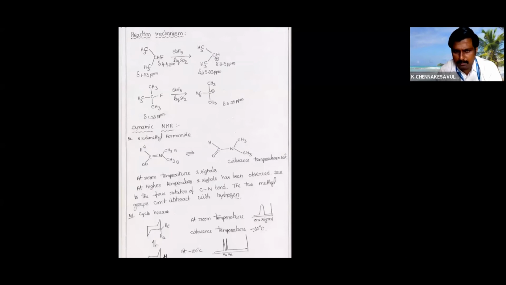Dynamic NMR, you see, N,N-dimethylformamide, this proton and C double bond N. This is very fluxional, that means it is dynamic and it will be rotating always. So now what will happen, because of C-N rotation, these two methyls we can see as a single signal. Otherwise, we should see a double signal, since chemically they should be non-equivalent. But with respect to temperature, it will be. This is dynamic NMR, or dynamic behavior, or fluxional behavior of your molecule.